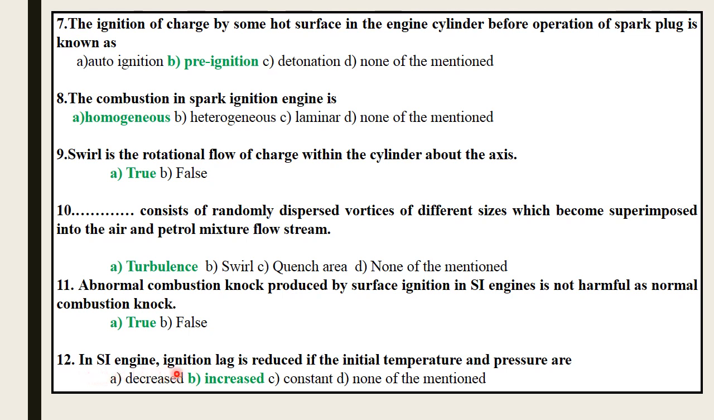12th, in SI engine ignition lag is reduced if the initial temperature and pressure are: decrease, increase, constant, none of the mentioned. So the correct answer is increase. As we know, by increasing the initial temperature and pressure, the combustion temperature increases, and when the combustion temperature increases, the delay period reduces. So the ignition lag is reduced. Correct. In SI engine ignition lag is reduced if the initial temperature and pressure are increased.